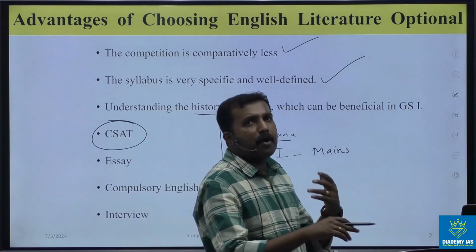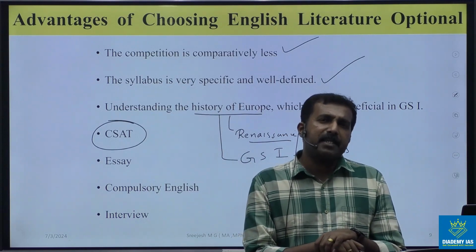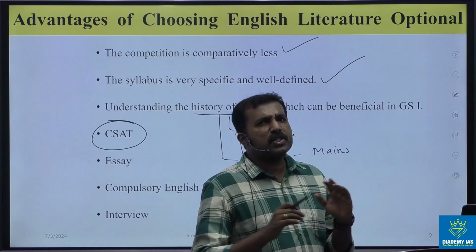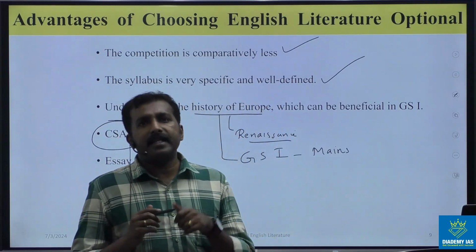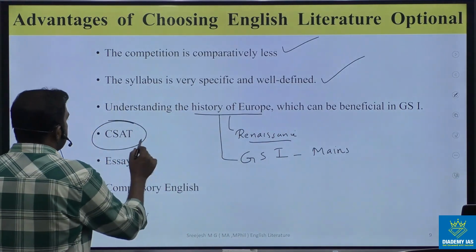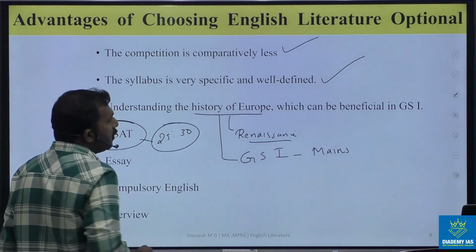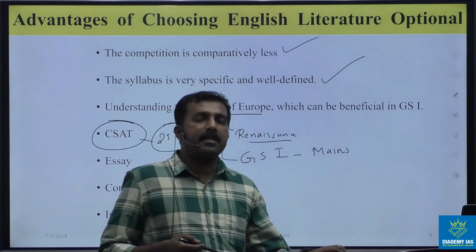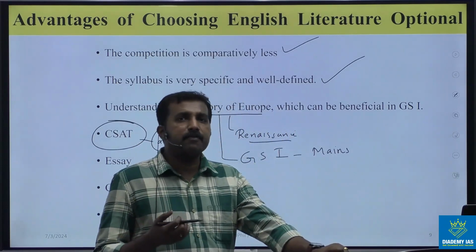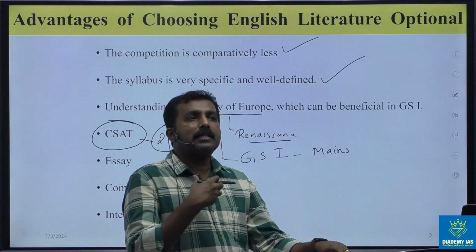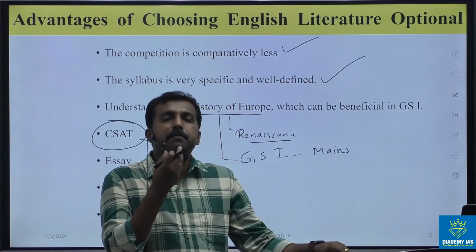And the next one is CSAT, you know. Now CSAT plays an important role in cracking the prelims examination. Most aspirants fail in prelims because of CSAT. And in CSAT, we get 25 to 30 questions based on reading comprehension. This English literature preparation will help you gain command over this and improve your reading skill and comprehension skill.